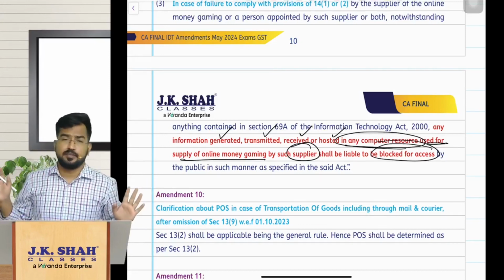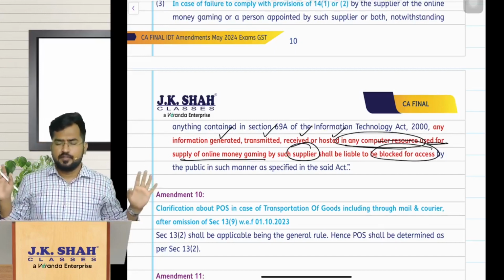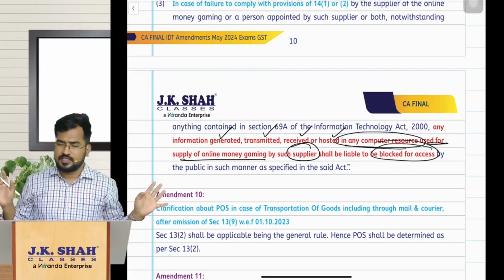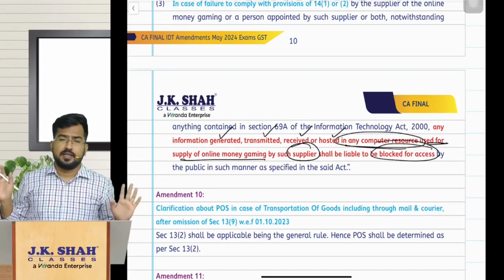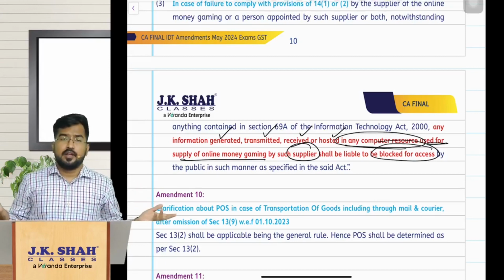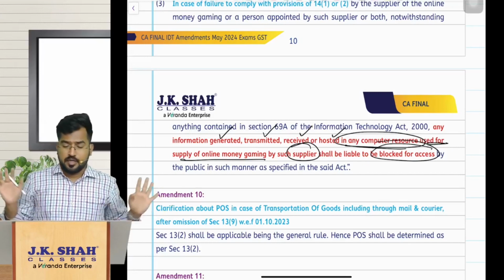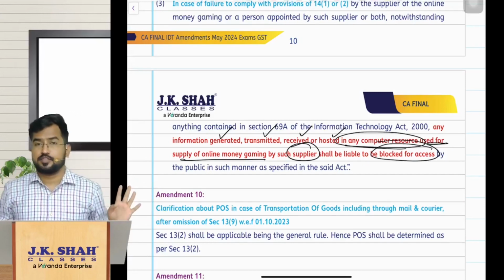Sir, if you are a supplier of online money gaming from outside India to a person in India, then we will catch only you. You, the supplier, are liable to pay GST by taking a registration. No sir, you can also do it through your representative. And if you don't have a physical presence or any representative, please make sure you appoint somebody to get registered and pay taxes on your behalf, right?